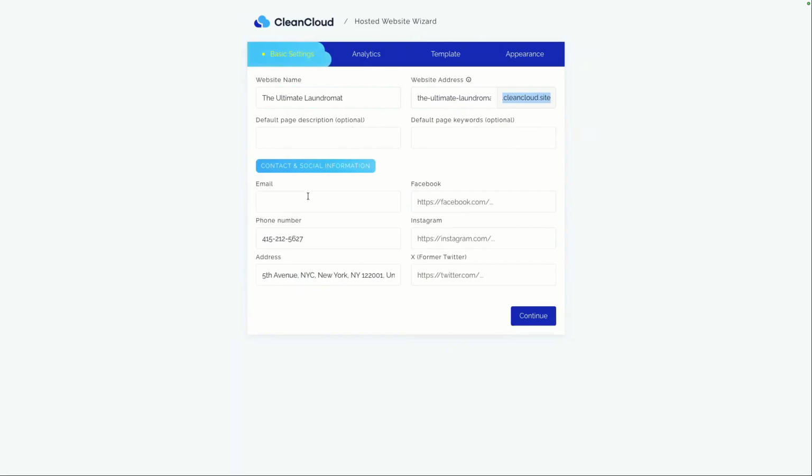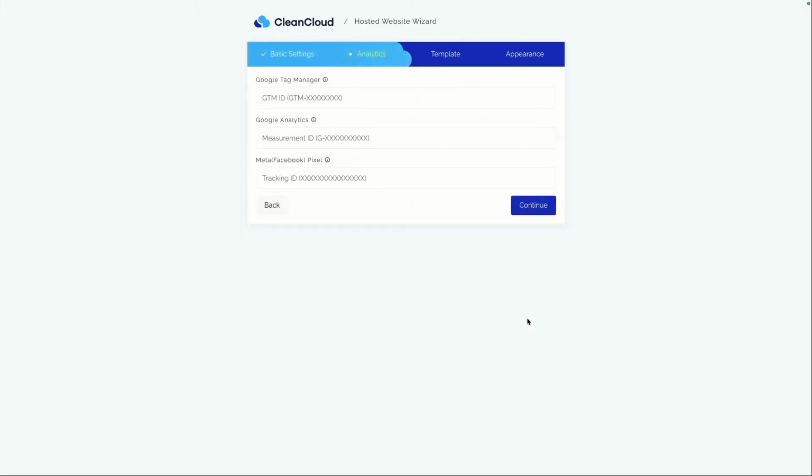Then you have the ability to enter your information here: the email that you want to display on the website, the phone number you want to display on the website, the address, and so on. These are actually pulled from your CleanCloud account, by the way. And of course, if you want to add any of your social handles, Facebook, Instagram, or X, you can add those in the relevant fields. Once you've done that, you can go to continue.